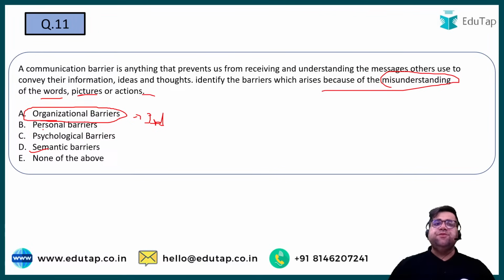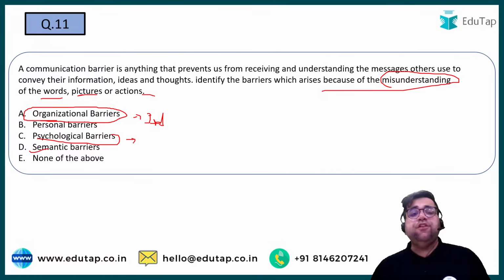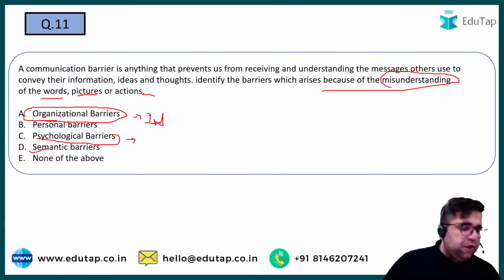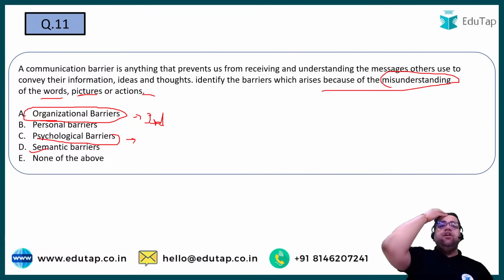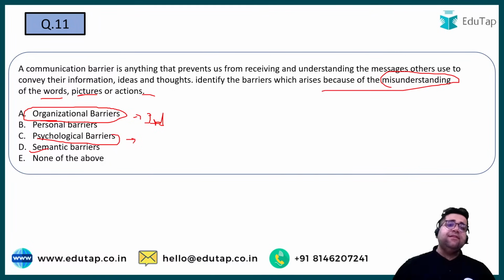Personal barriers deal with the attitude of a person, like superior related and subordinate related. Psychological barriers result from your state of mind. These barriers are also known as what? What is the other name of psychological barriers, by the way? Can I expect the answer from all of you? What is the other name of psychological barriers? Yes, the correct answer will be emotional barriers. Right?